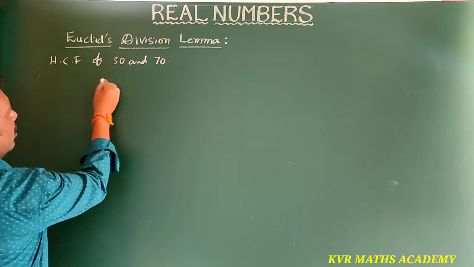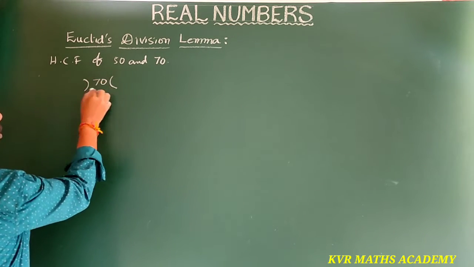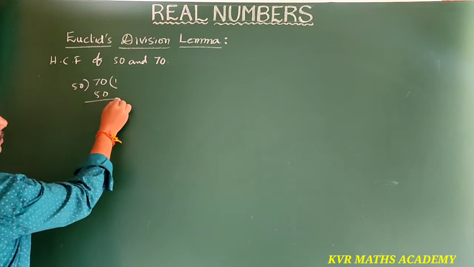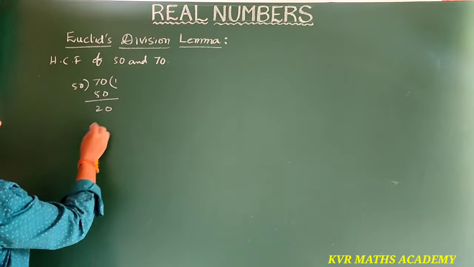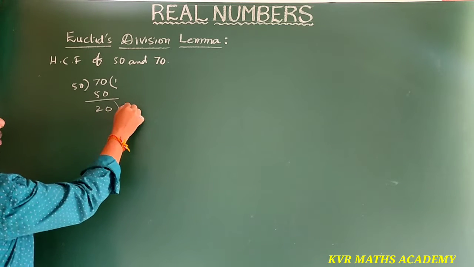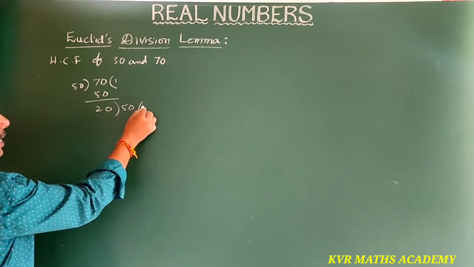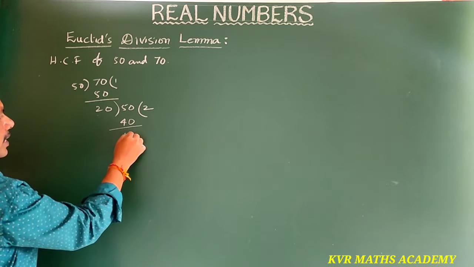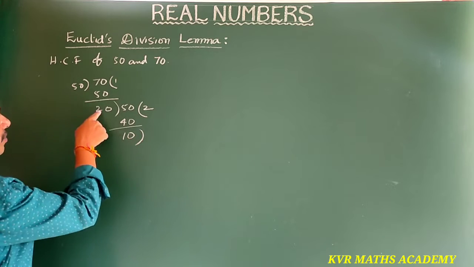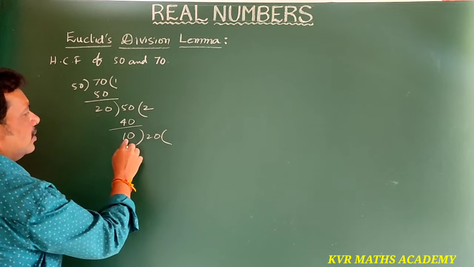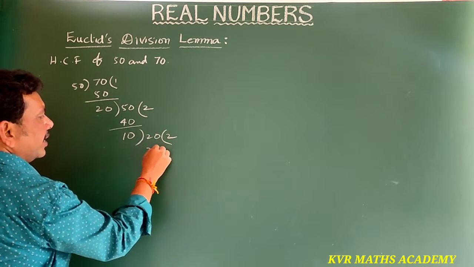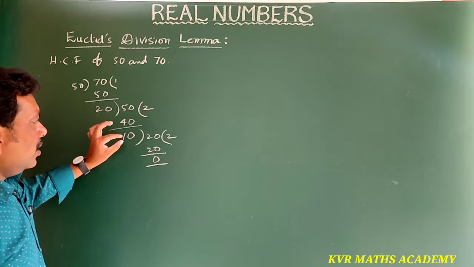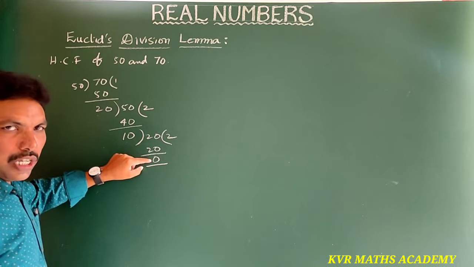So 50 and 70, 70 is the biggest number, so we have to divide by 50. 50 ones are 50, 20 is the remainder. Now 50 keep here. How many times does 20 go into 50? 2 twos are 40, 10 is the remainder. Now we have to divide 20 with 10. 10 twos are 20, 0 is the remainder. So we have finally got 0.